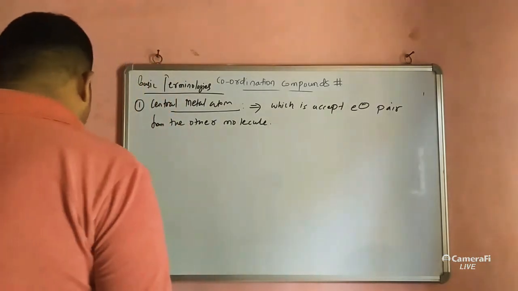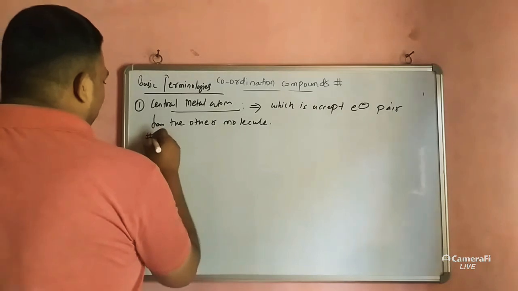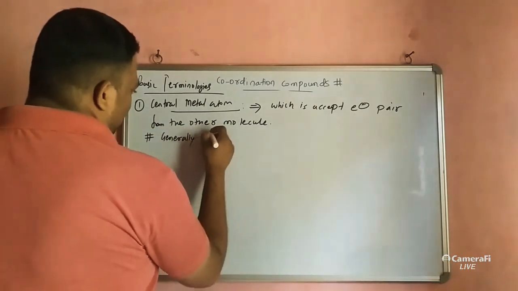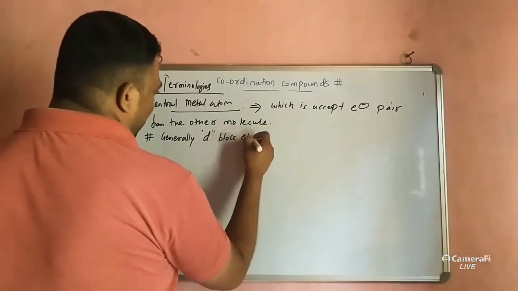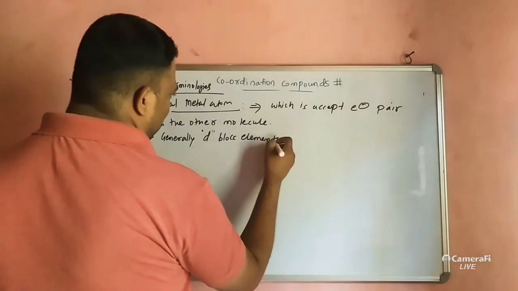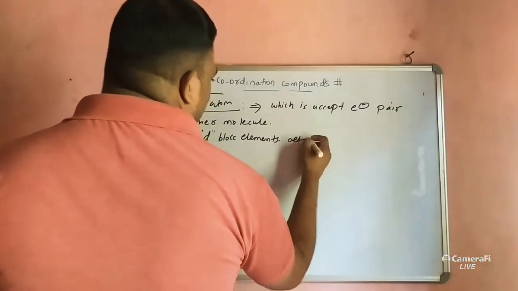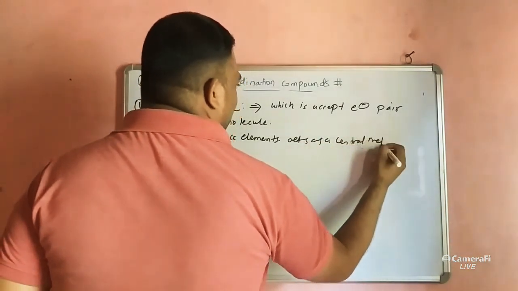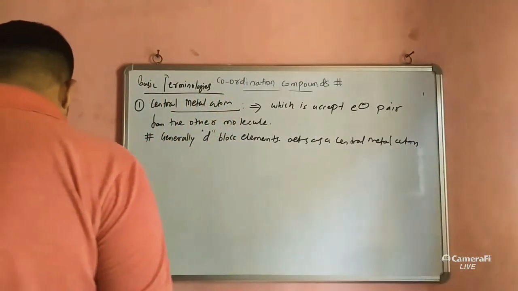Generally d block elements act as a central metal atom. A very remarkable statement.